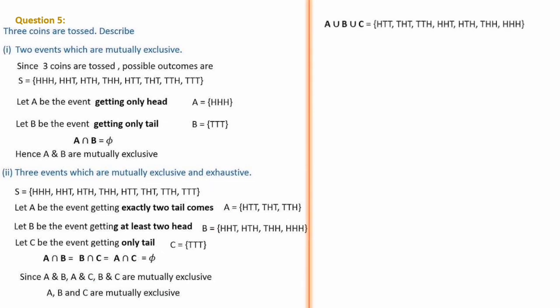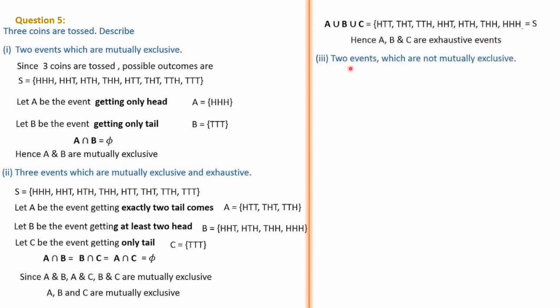That is, when you take the union of A, B and C, it is quite clear that you are getting the sample space: HTT, THT, TTH, then HHT, HTH, THH, HHH and TTT. When you compare with the sample space, it is exactly the sample space. So A, B and C are exhaustive events.